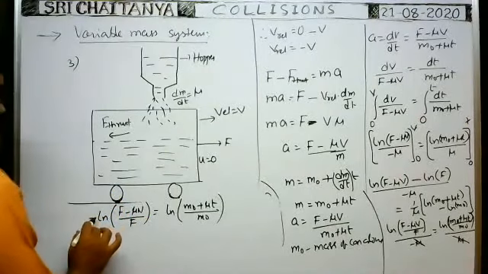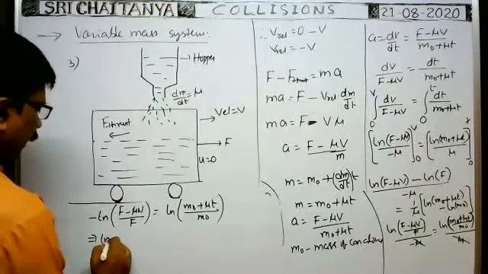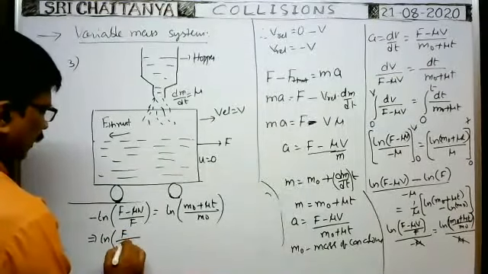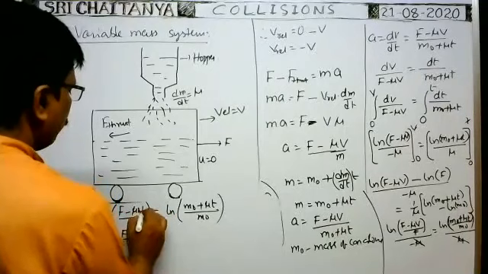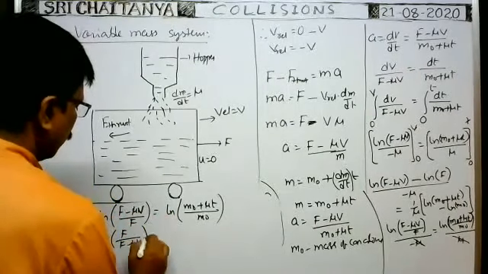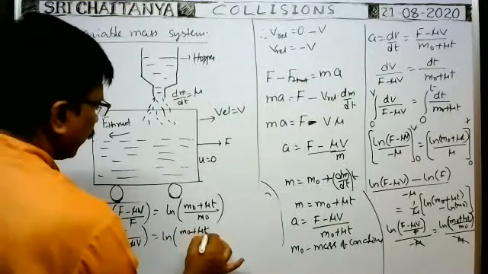As minus is there, you reverse them. That implies we can write ln of f by (f minus mu v) is equal to ln of (m naught plus mu t) by m naught.